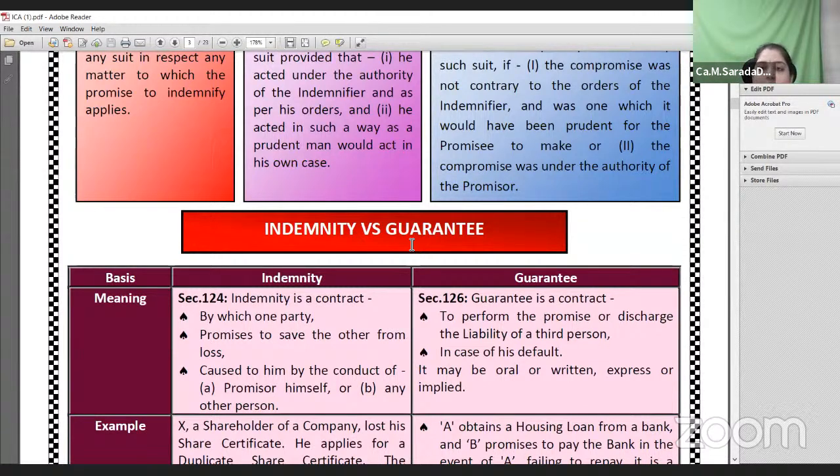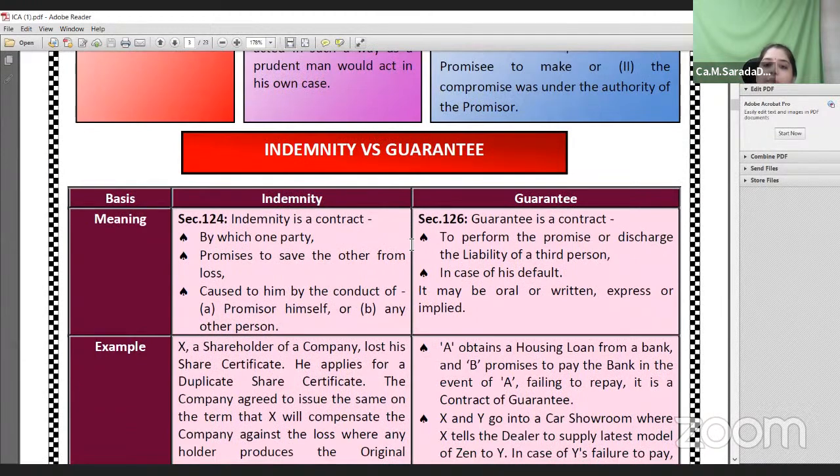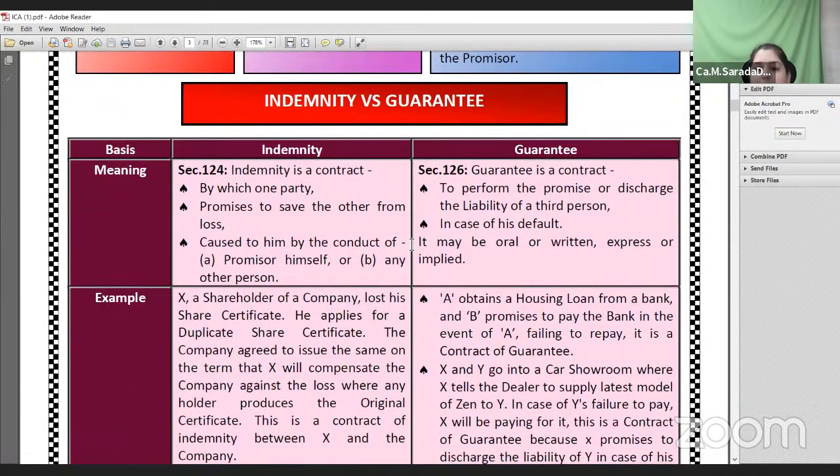The surety holder gives assurance to the creditor, saying that if the principal debtor fails to make the payment, I am liable, or I would make the payment to the creditor. Who would give this assurance? The surety holder would give an assurance. Okay. For example, A obtains a housing loan from a bank, and B promises to pay the bank in the event that A fails to repay the money to the bank. In this particular case, A is the principal debtor, the bank is the creditor, and B, his friend, is the surety holder.